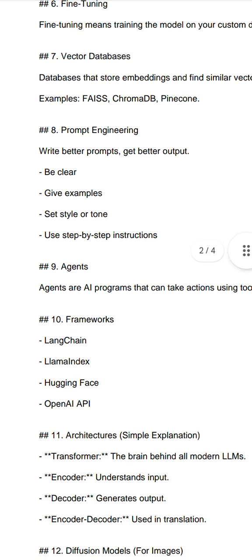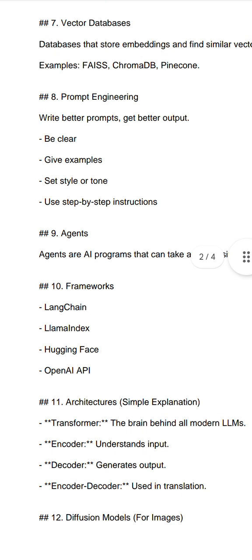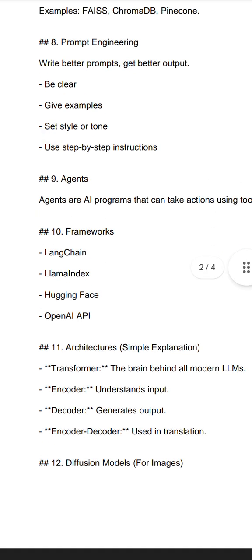And prompt engineering: write a better prompt, get better output, as I already told you. Be clear, give examples, set style or tone, and use step by step instructions. What is an agent?